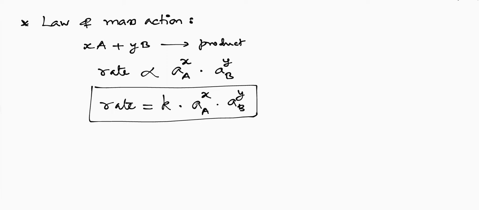So in the case of a reversible reaction, for example, x moles of A reacts and forms y moles of B. I'll take a reversible reaction like this. For this reversible reaction, we can write the rate of the forward reaction. For the forward reaction, A is the reactant.